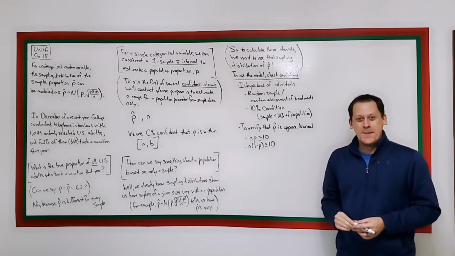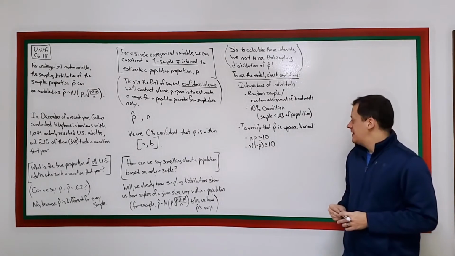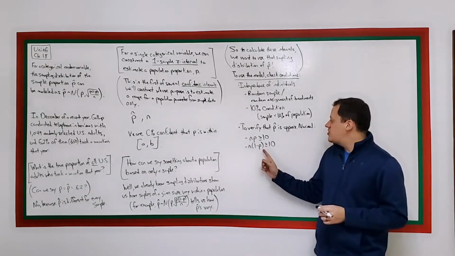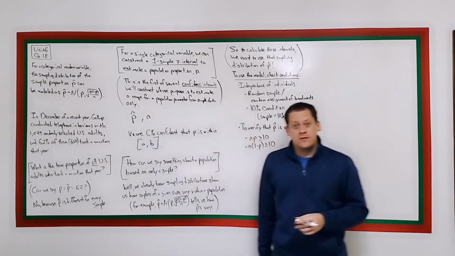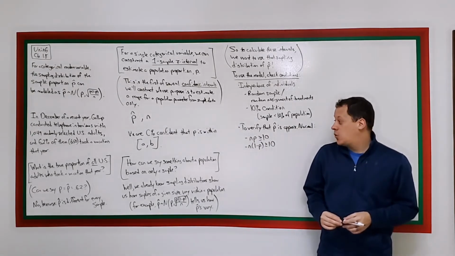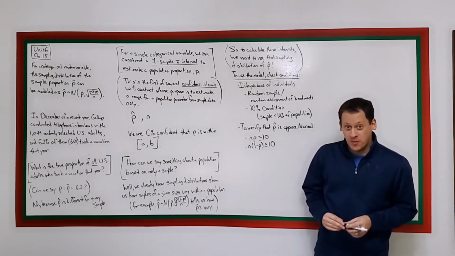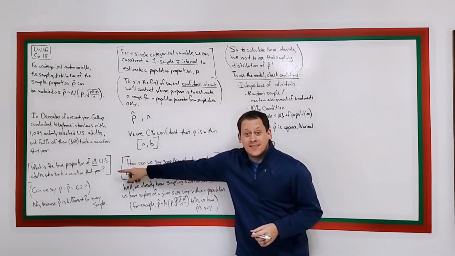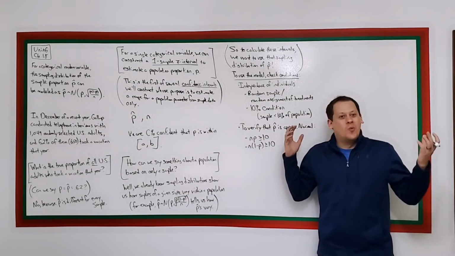Is there a problem here? There is. Are we going to be able to check this condition? If I asked you to check the success-failure condition right now for this example, how would you do that? We don't know what p is. Remember? We don't know. That's what we're trying to find out. That's the whole point of this. We don't know what p is, but we need p to check this condition, so what are we supposed to do?